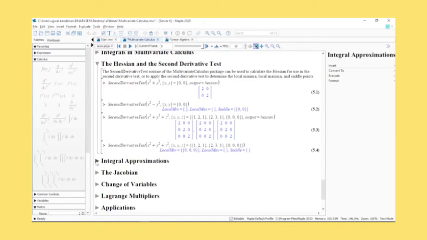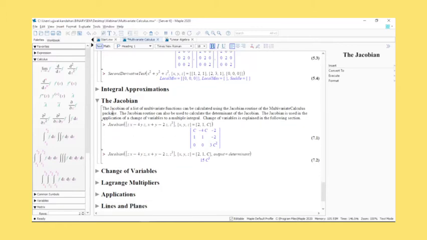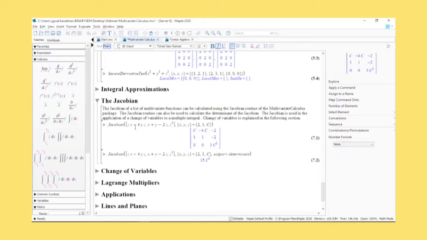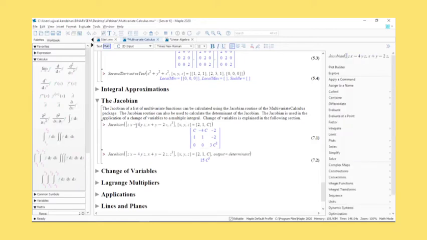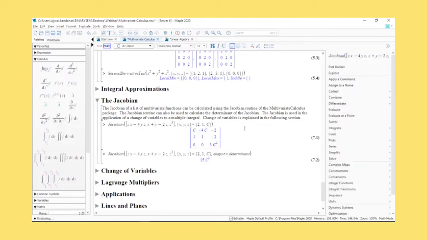So I want a Jacobian matrix. Again, a Jacobian matrix should be relatively easy to understand. You can directly get a Jacobian matrix for any sort of vector that you have. So here's the sort of vector you can define in x, y, z, 3 variables. You set up a point, and at that point you get the Jacobian. Simple.